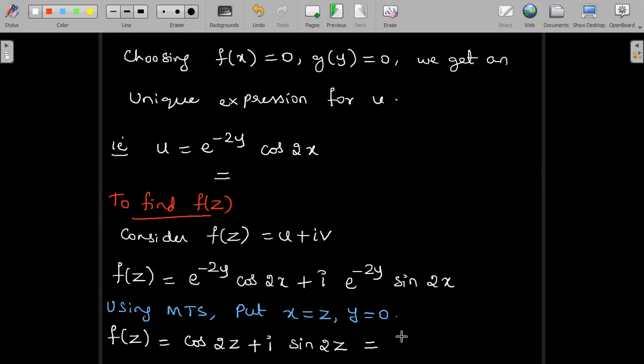And we recall cos theta plus i sine theta is nothing but e power i theta. Here in place of theta we have 2z. So the analytic function f of z is e power i into 2z. Hence the solution.